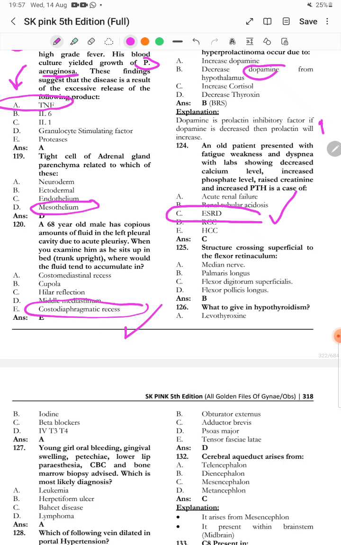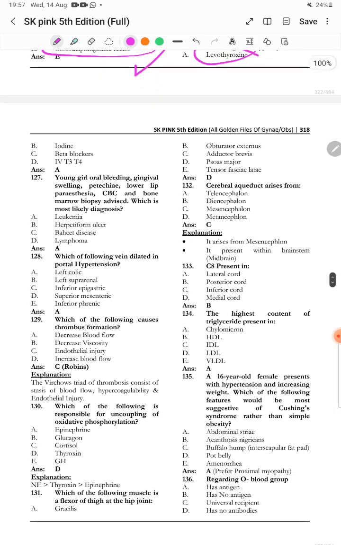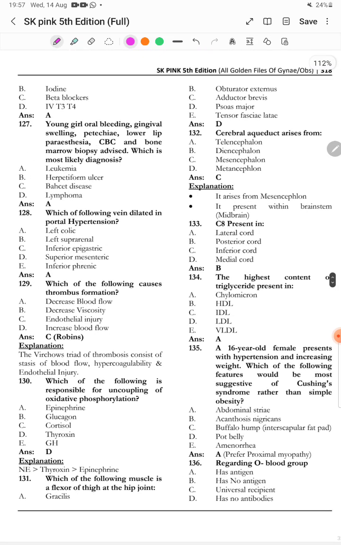Structure crossing superficial to the flexor retinaculum is tendon of palmaris longus. What to give in hypothyroidism? So levothyroxine is given in a patient who is suffering from hypothyroidism.